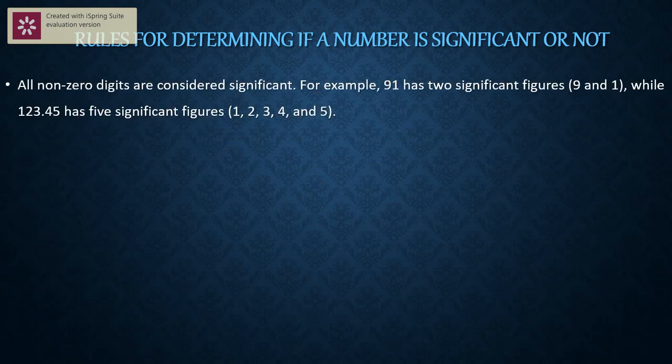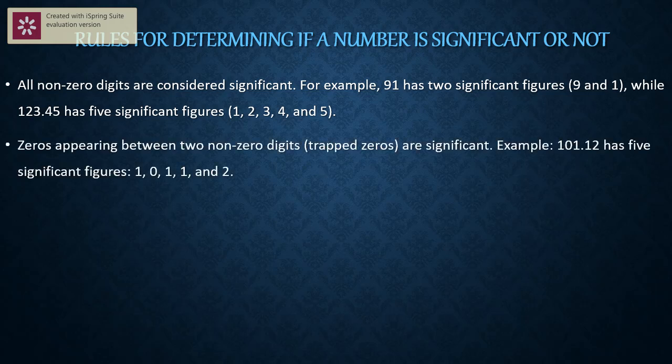Rule number 1: all non-zero digits are considered significant. For example, 91 has two significant figures because they are certain. If I say the mass of the beaker is 19.9 grams, both are significant, both are certain. Therefore, they are significant figures, significant digits. Therefore, the first rule says that all non-zero digits are considered significant.